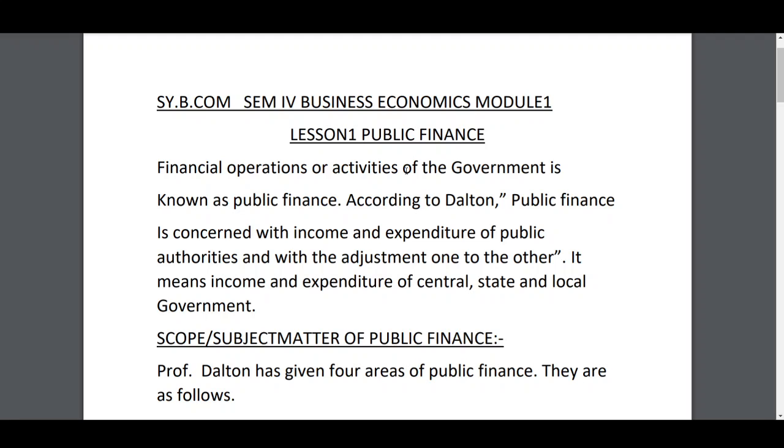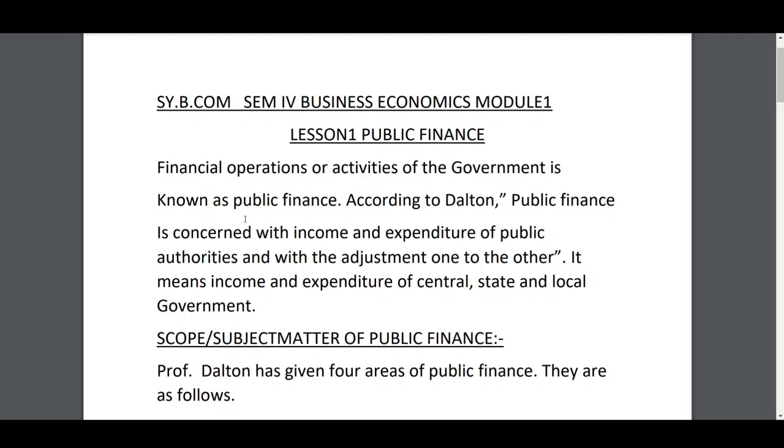That means income: from where is the government getting income? From taxes, from different types of tax. And the government is spending this income upon the public, because the aim of the government is maximum social welfare. So, as Dalton said, the financial operations or activities of the government is known as public finance. The economist Dalton has given the definition of public finance.